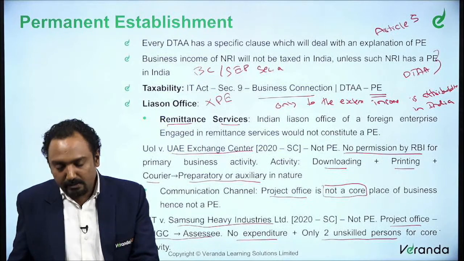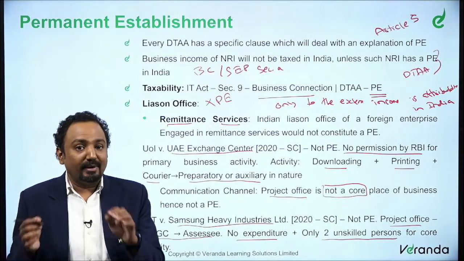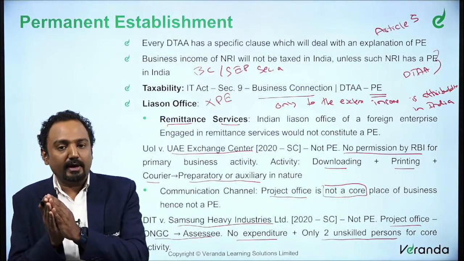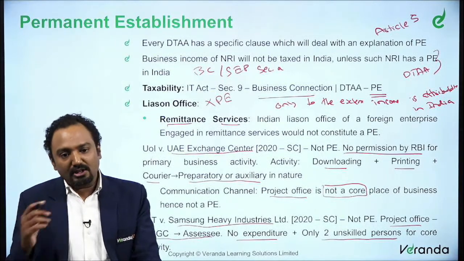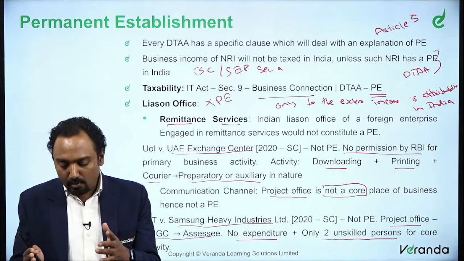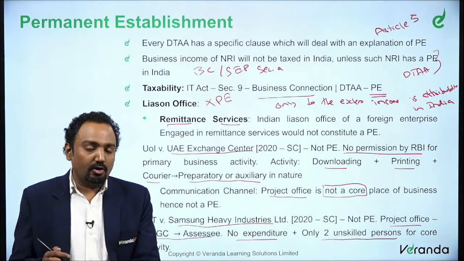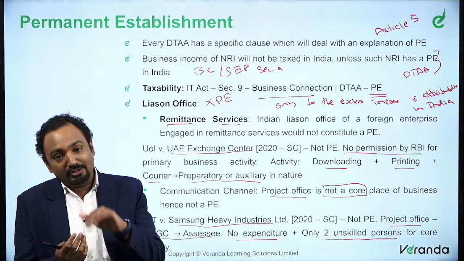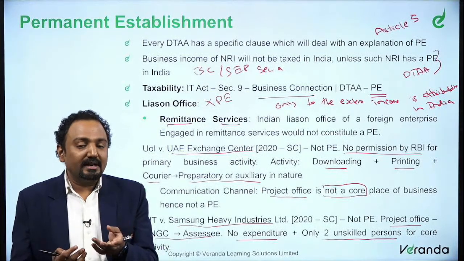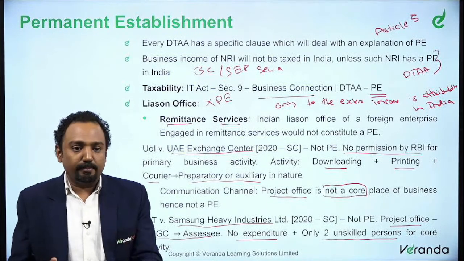So these two unskilled persons are there for the core activity, but they are unskilled. They are not actually doing the core activity. These two unskilled persons are only for the purpose of supporting the core activity. So this is not an activity of a permanent establishment. So here also we are trying to conclude that this is only a liaison office and not a permanent establishment.